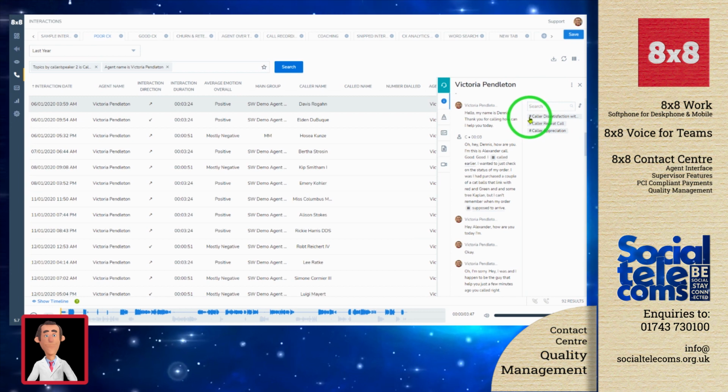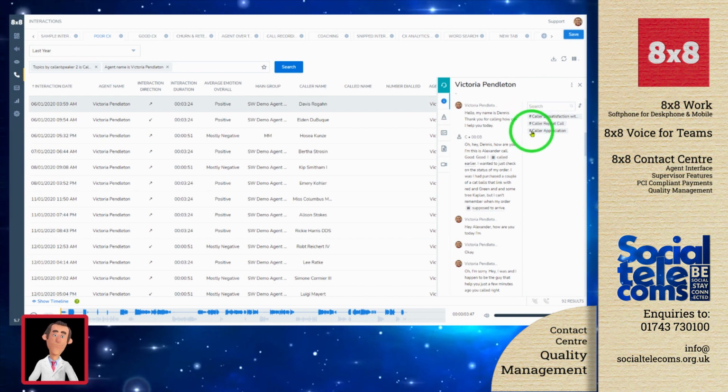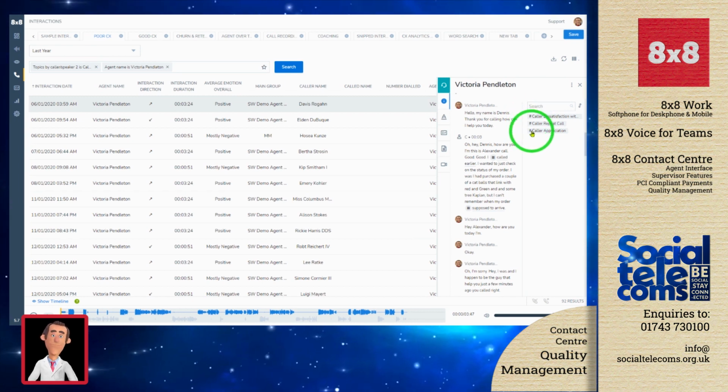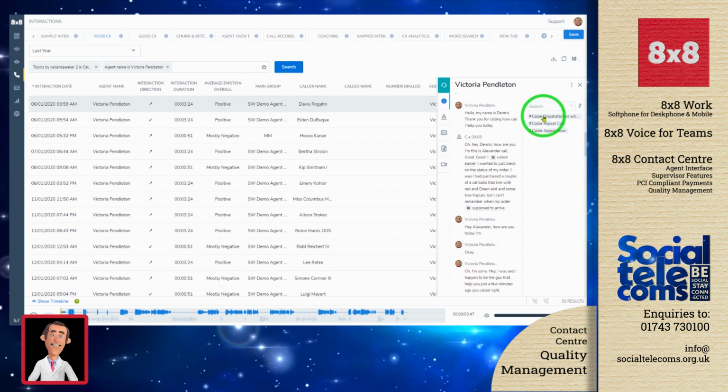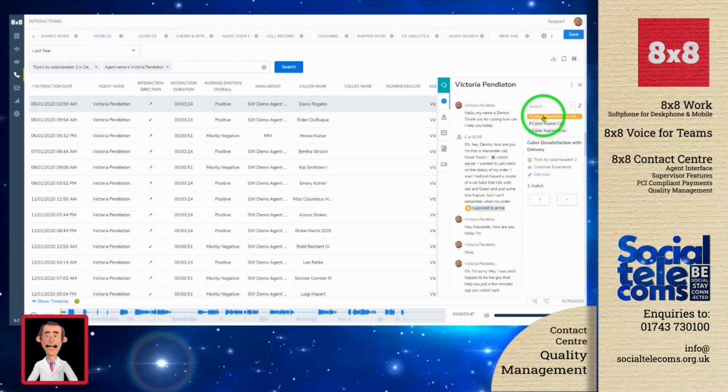This is actually the text-based file of that call recording. On the right-hand side here, the hashtags are the topics that have been matched in this particular call. If I click on any of these, it will take me to that part of the call. Caller dissatisfaction.